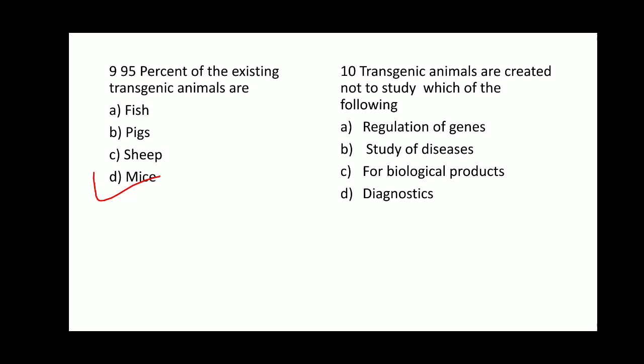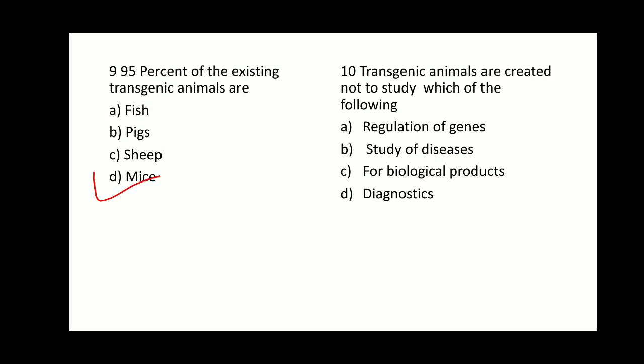Option A, regulation of genes. Yes, the transgenic animals are created to study normal physiology and development. So therefore it helps to study the regulation of genes. So option A is one of the advantages of transgenic animals. Option B, study of diseases. Yes, the transgenic animals are created to study various diseases. What are the genes responsible for causing a disease? Based on this, new treatments are discovered.